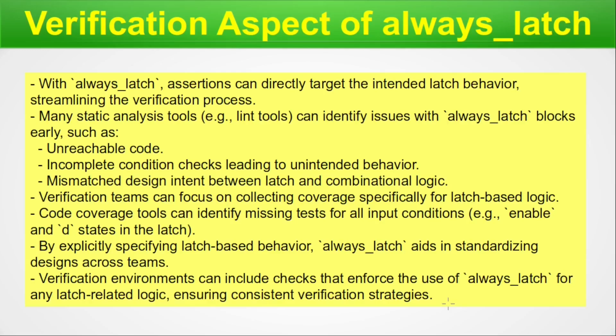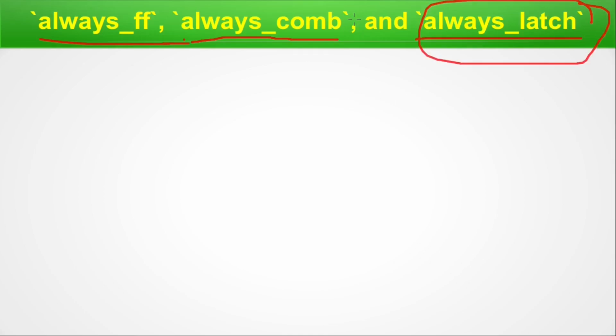Now let's move on to the next slide. Here, in this slide as well as the upcoming two slides, we'll compare side by side always FF, always COM and always latch. Always latch we have learned in today's episode, and always FF and always COM we learned in the last episode. SystemVerilog introduces three specialized procedural blocks: always FF, always COM and always latch, to eliminate ambiguities in the hardware description and improve design clarity. Unlike traditional Verilog always blocks, which could model different types of logic inconsistently across tools, these constructs explicitly define sequential, combinational, and latch-based behavior.